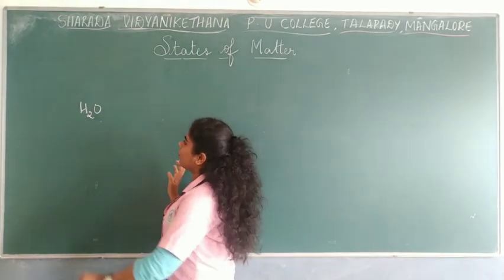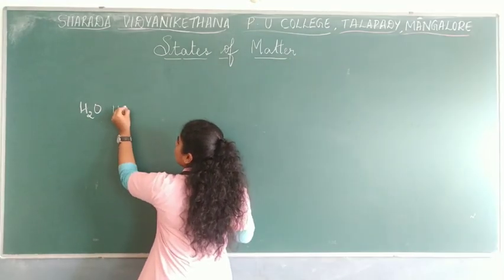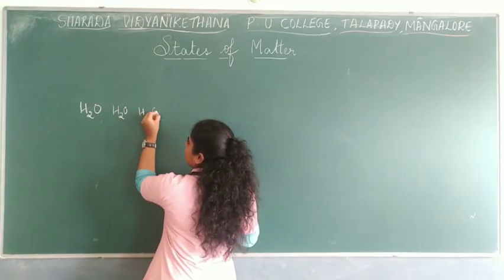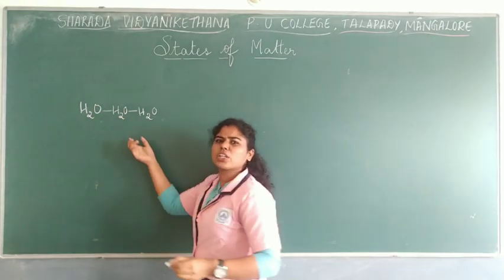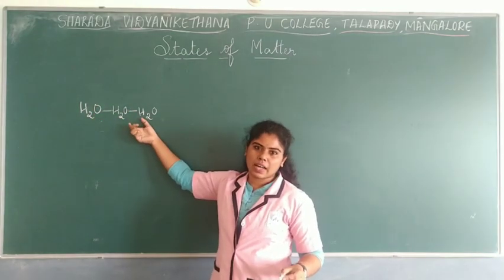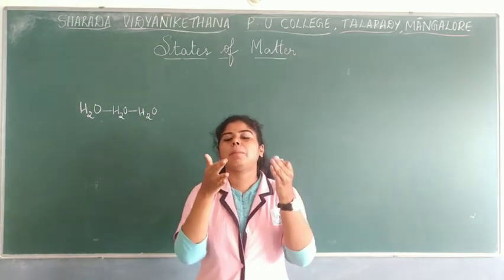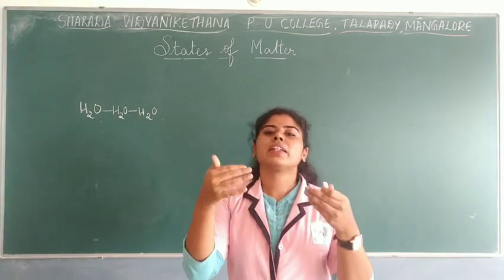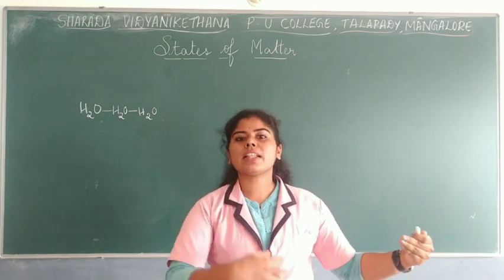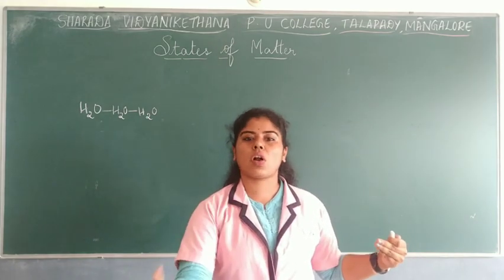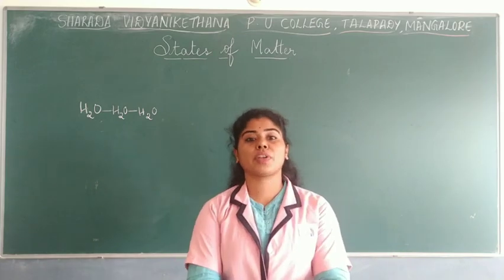Now, here if all these water molecules have to show some properties, there should be some force of attraction between these molecules too, right? Correct? If it has to act like a bulk medium, obviously they should have some forces of attraction between themselves. So that they show the property of water, they show the property of ice, they show the property of steam.